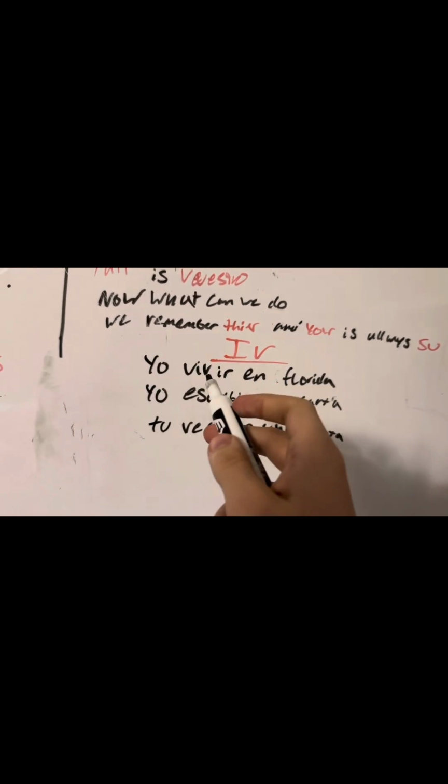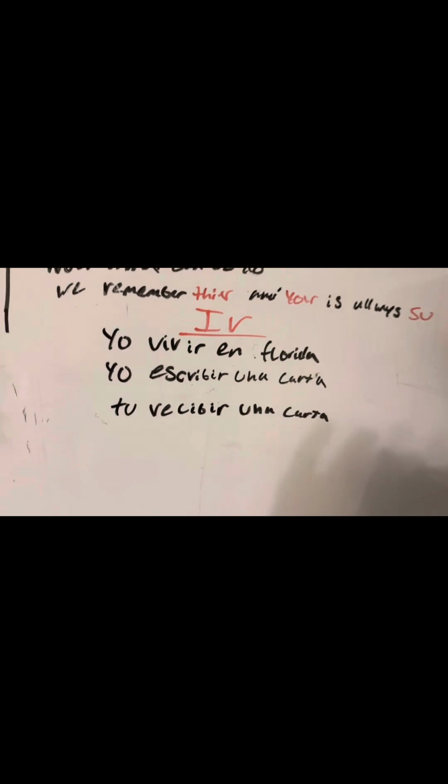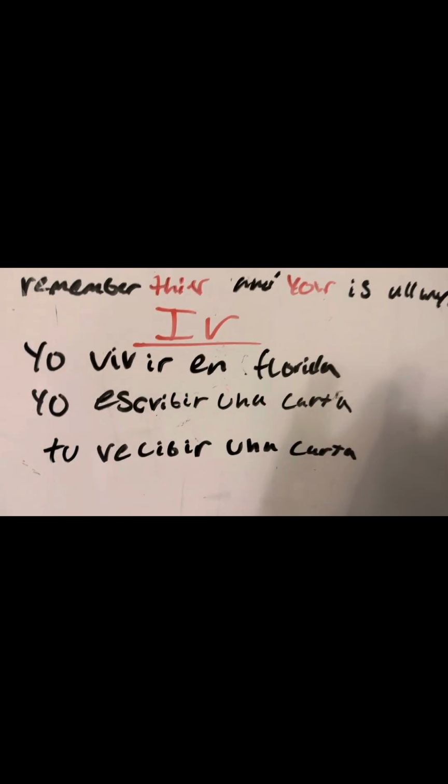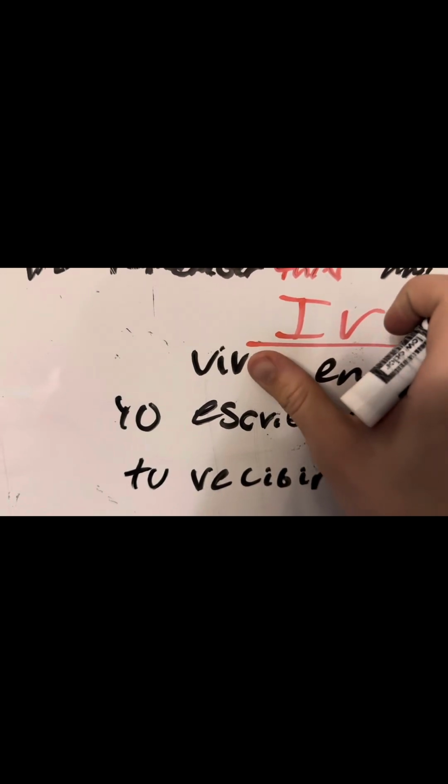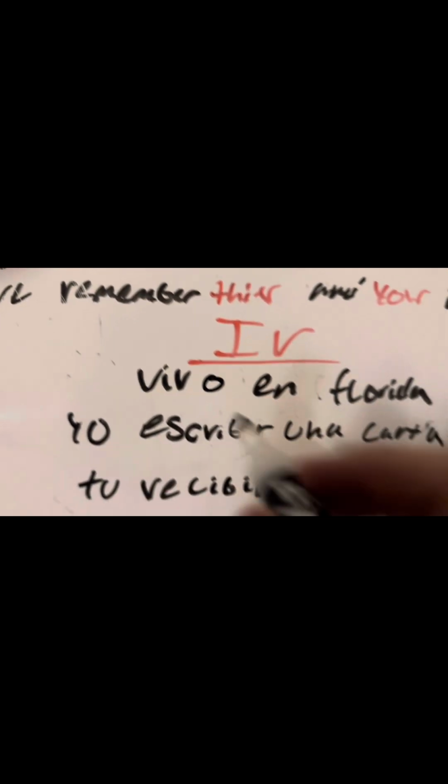IR verbs. I'm going to try and speed this up because I was taking way too long and I still keep forgetting to open my marker. But we got yo vivir en Florida, okay? So that means I live in Florida. So we take away the yo, and we replace IR, remember, with O. So vivo en Florida. I live in Florida.